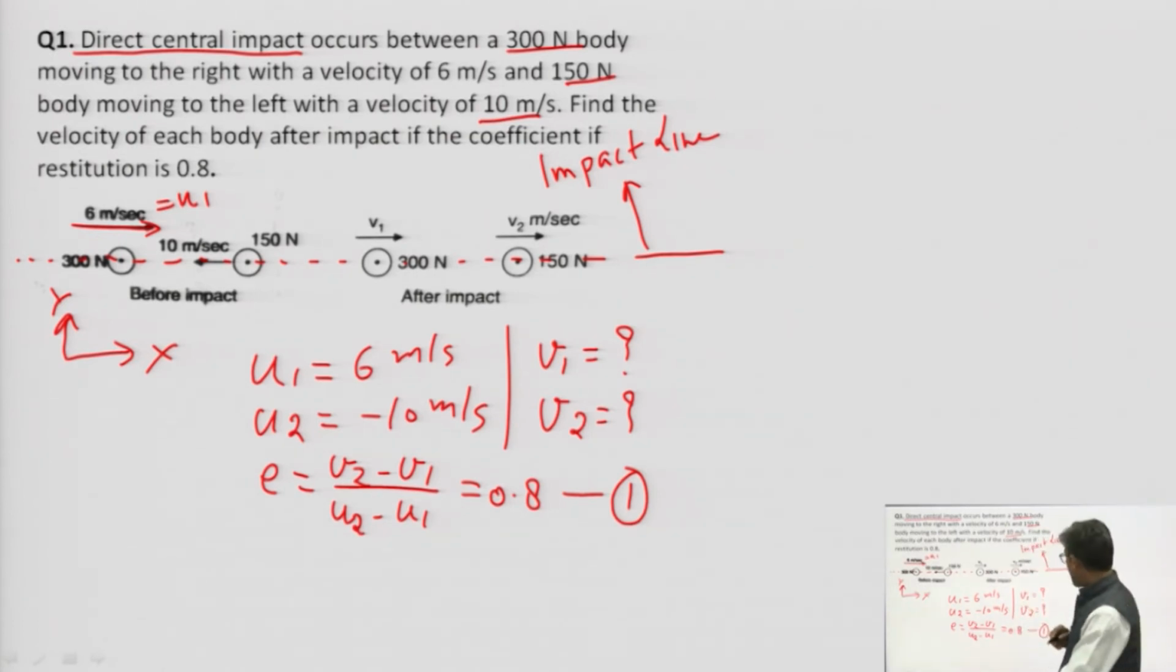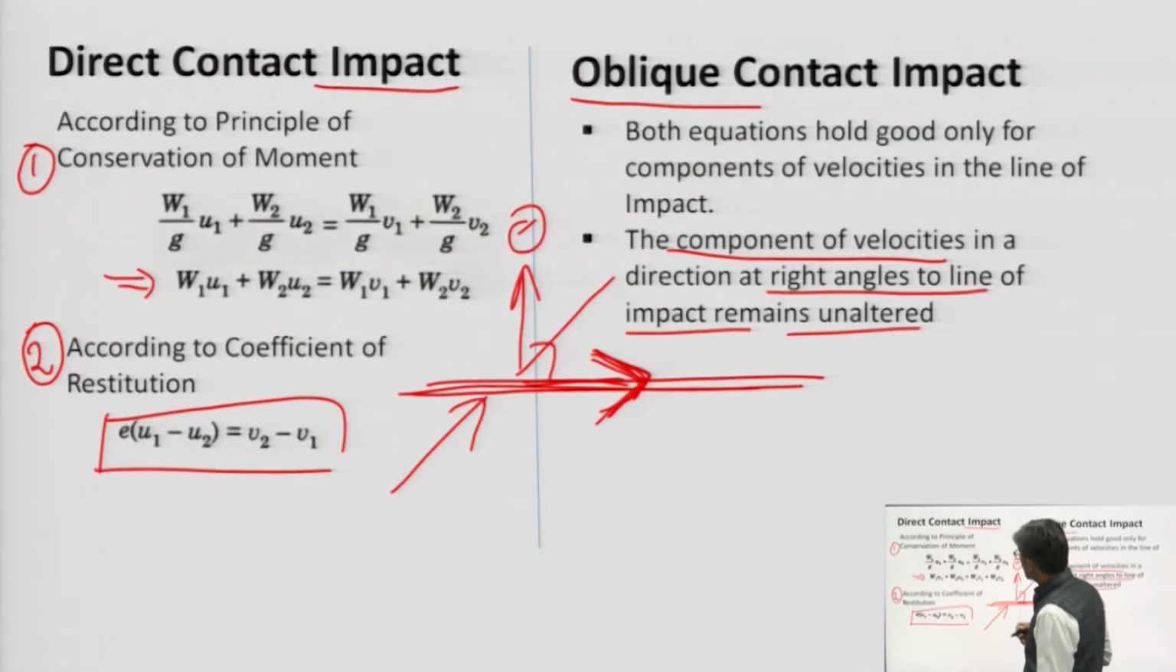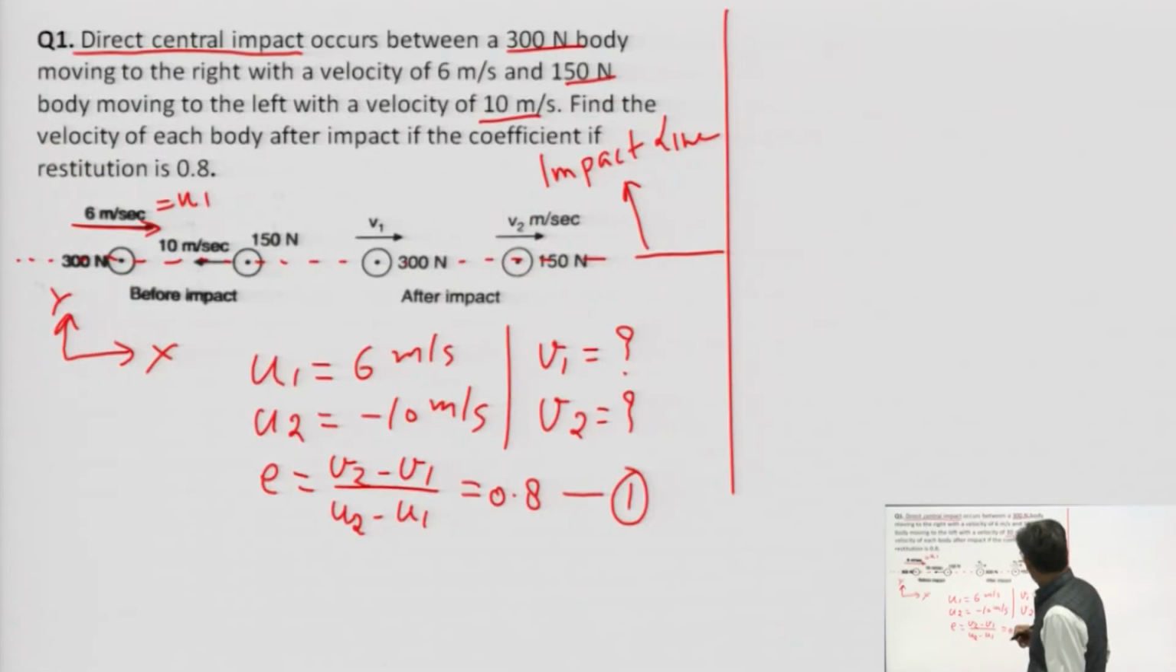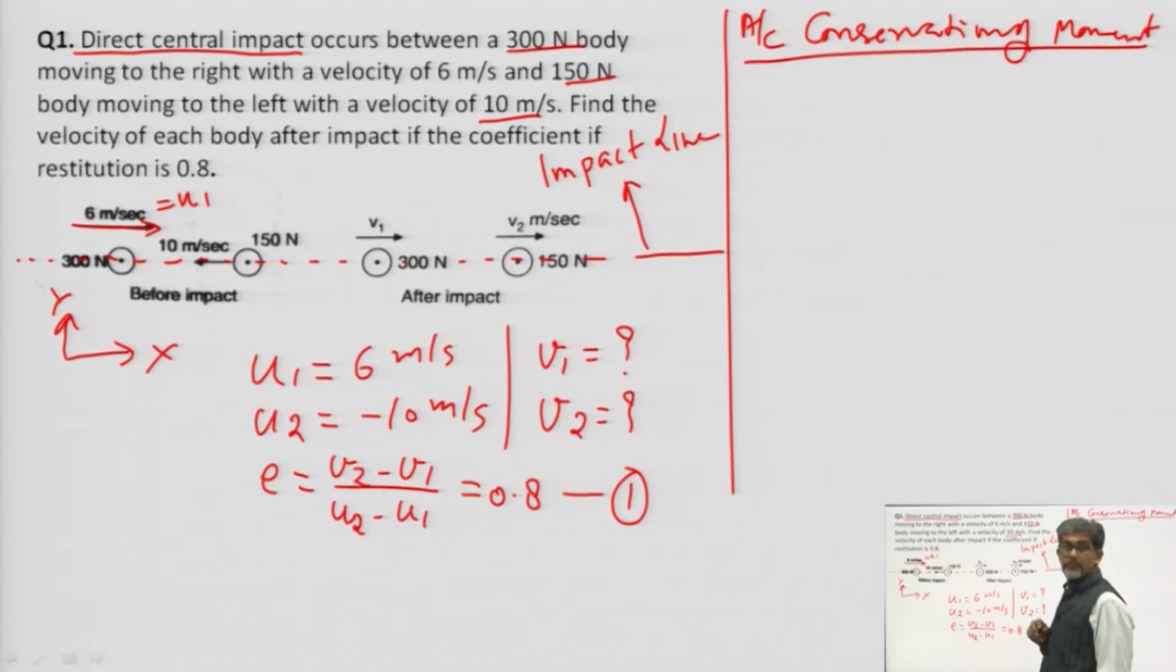So, we need to find two things. The first equation is this one, and for the second equation we will use the principle of conservation of momentum. According to conservation of momentum, we will have... So, using that, what do we need to write?